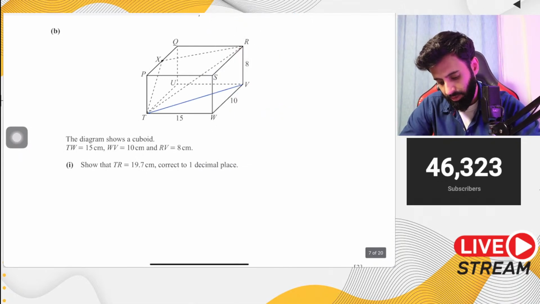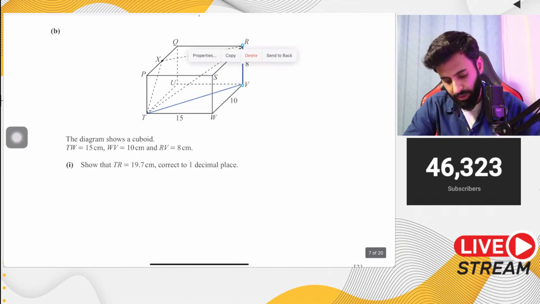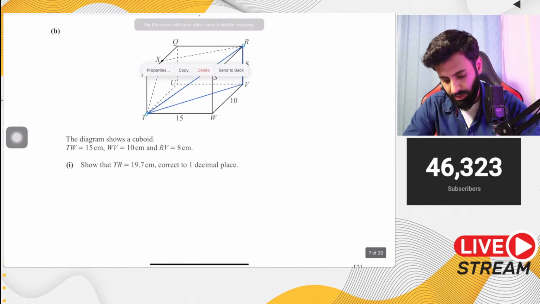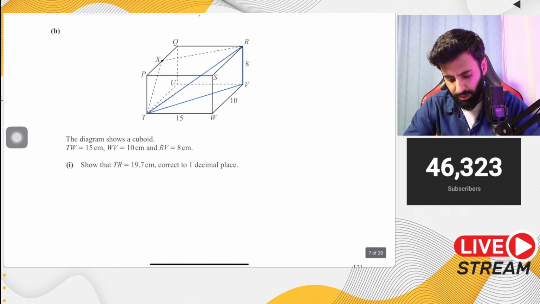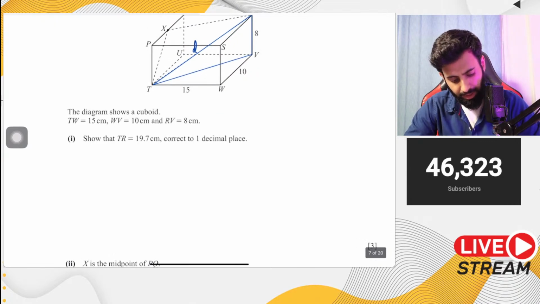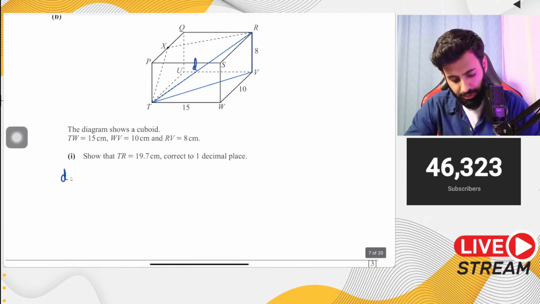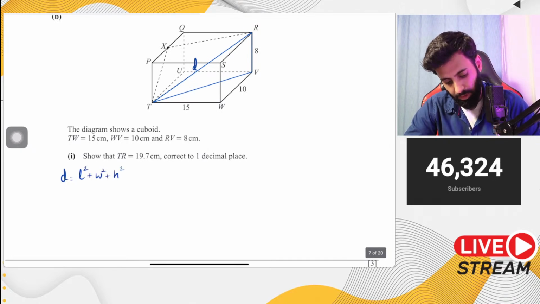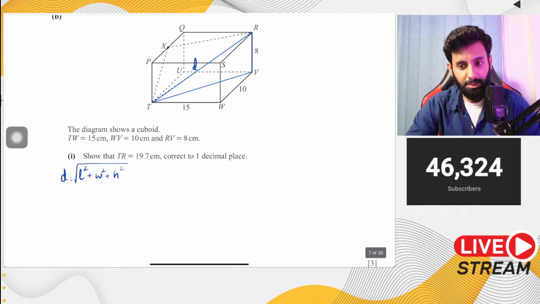Now the way to find the diagonal of any cuboid or any cube, I've explained this earlier as well. I'll explain it again. Whenever you have to find the diagonal of any cube or cuboid, here's what you do. Here's the formula that you use: length squared plus width squared plus height squared. And obviously you take the square root. Now you can do it step by step as well, but you can do it directly also.